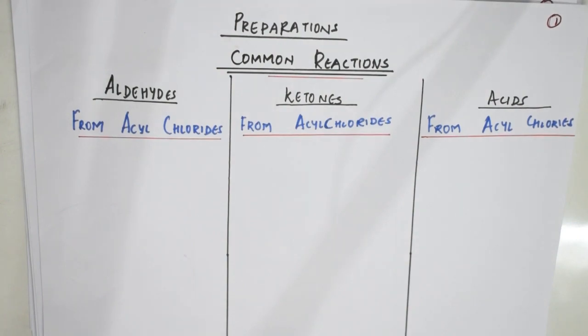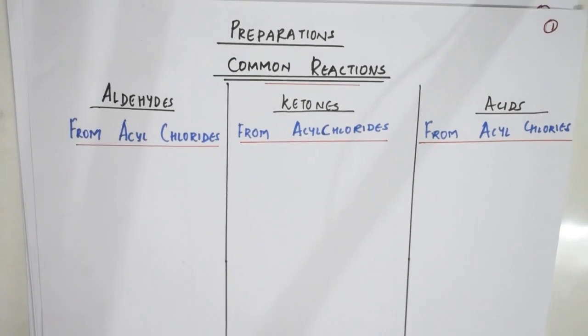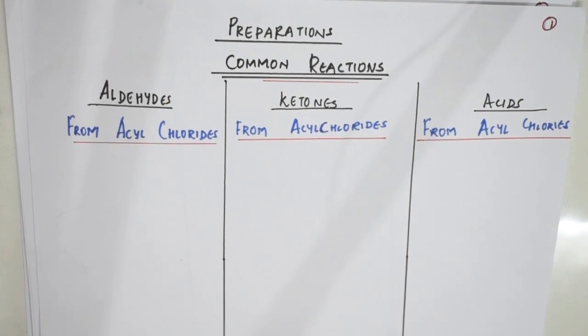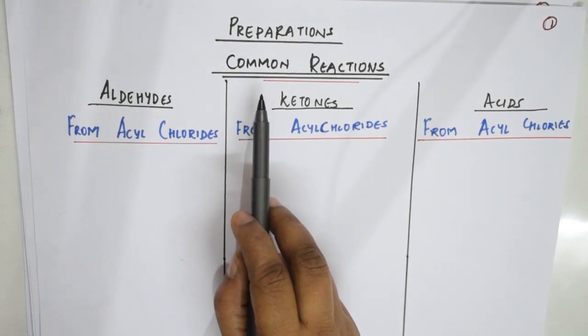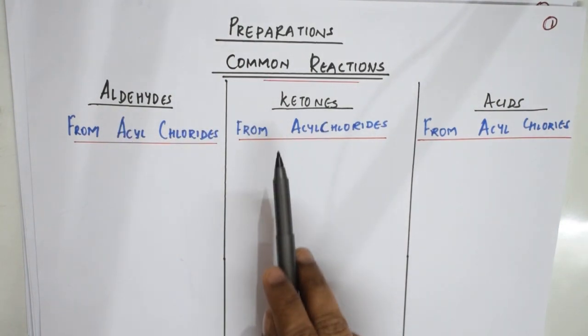Right, students, welcome back. Now we have written already the tabular column. Now let us see, as I said, we have different columns, isn't it? Right. So here, what did I do? I have taken the common reactions which are there. So here, these are the preparations, with the common reactions which are there for aldehydes, ketones and acids.